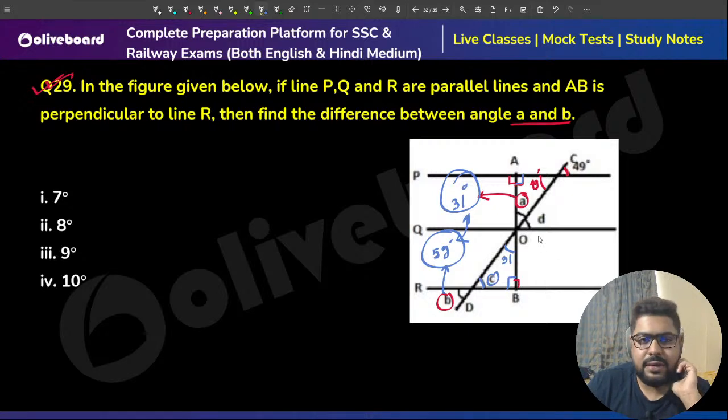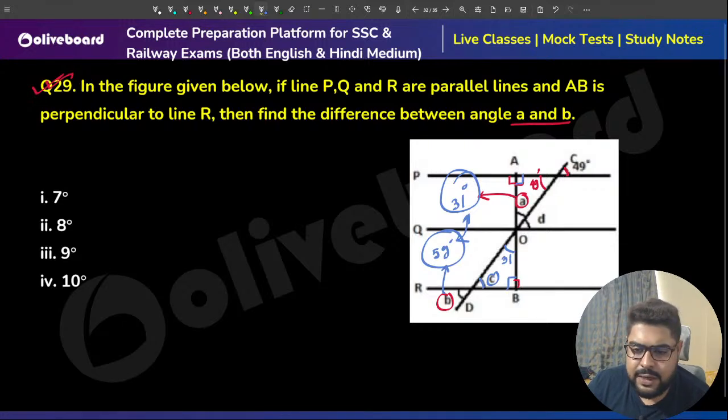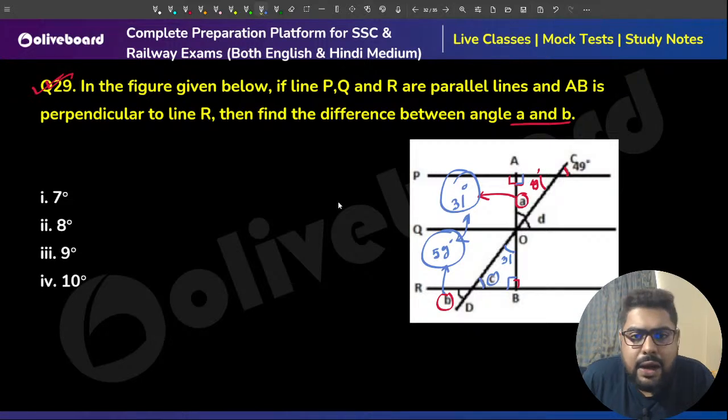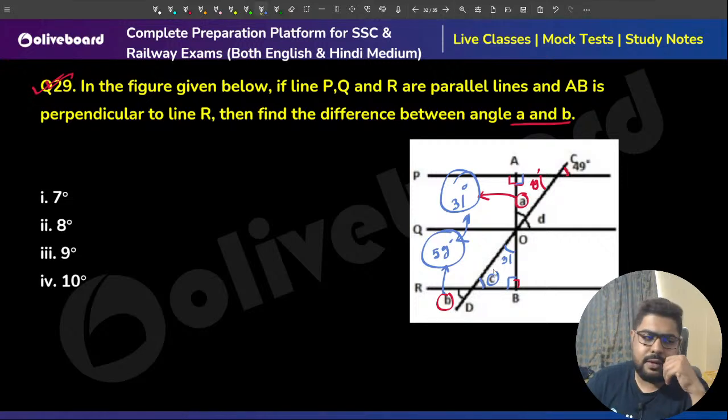One second. I guess there is some problem. I guess the typist made an error. I feel the options were very clear here. Just a second. Let me just quickly open the mock. No, 7, 8, 9, 10. But again, are we making some mistake? Acha, B. Acha, no. A and B. No, sir. This is wrong, sir.